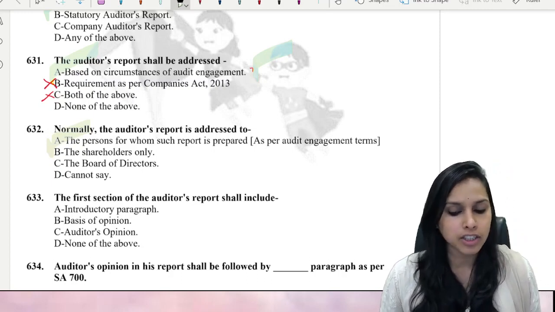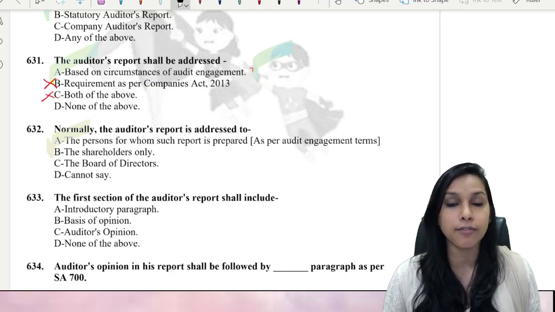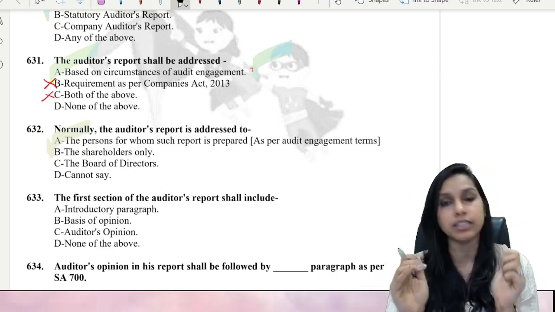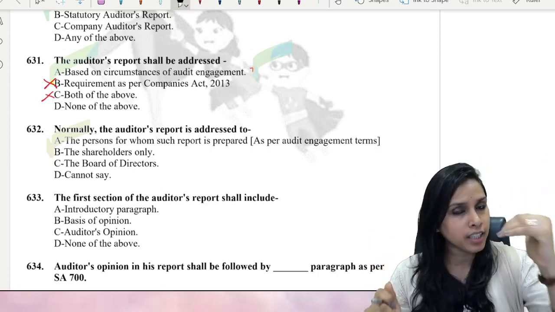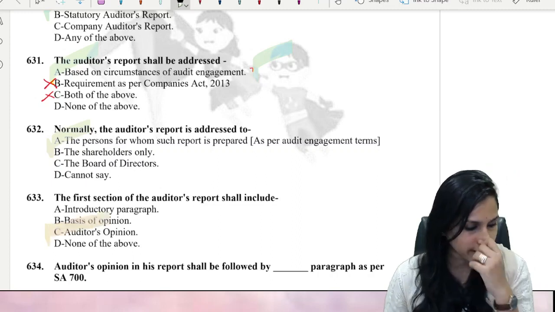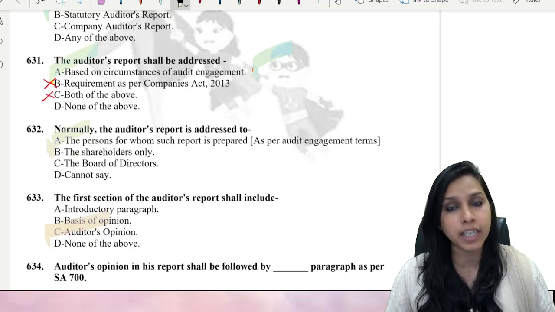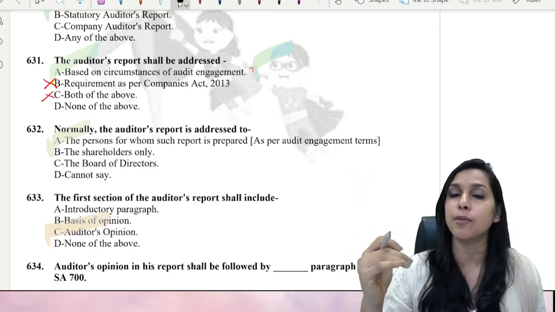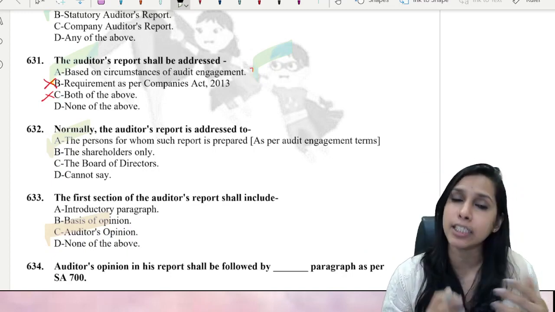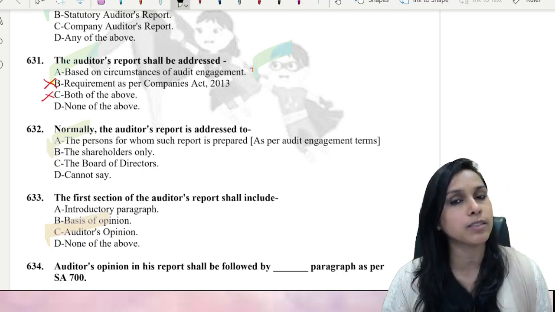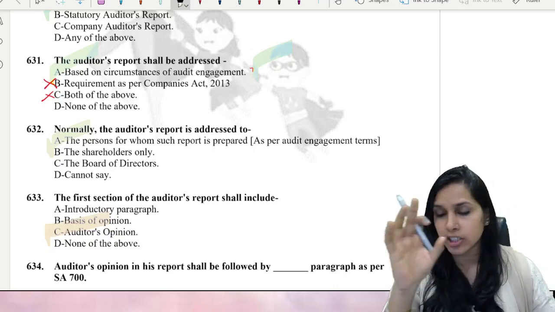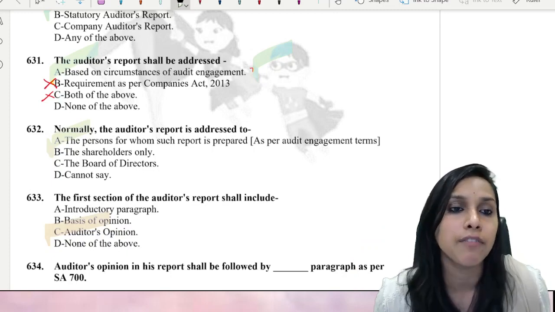The first section of auditor's report shall include. Come on, tell me, the first section. If you remember the auditor's report, it is title, addressee, and then the first section focuses on the auditor's opinion. Then after auditor's opinion, you have basis for opinion, then material uncertainties related to going concern, then key audit matters, then management responsibilities, then auditor's responsibilities split into 3 paras. These are the constituents of the report on audit of financial statements.